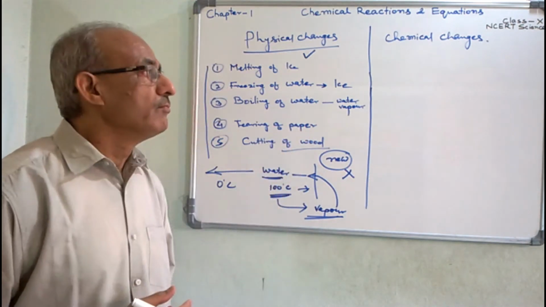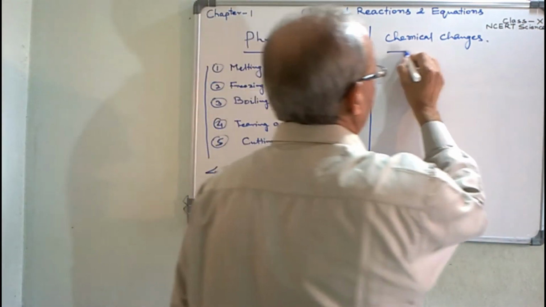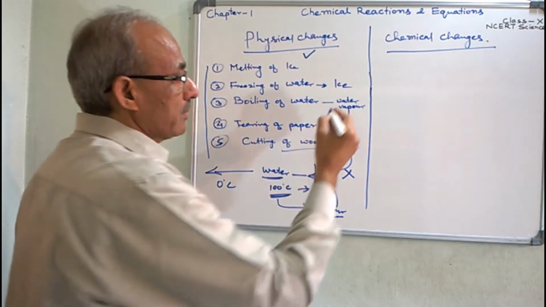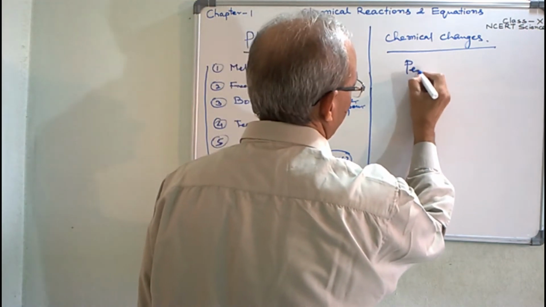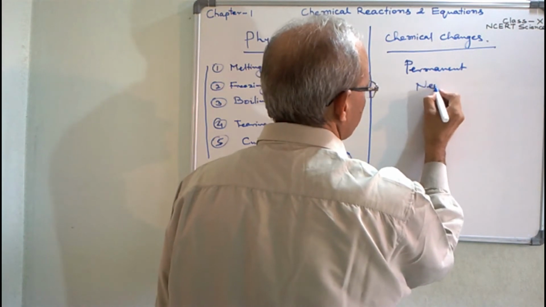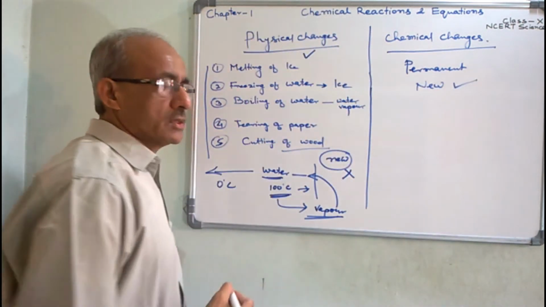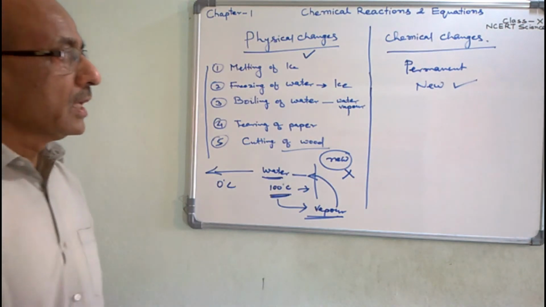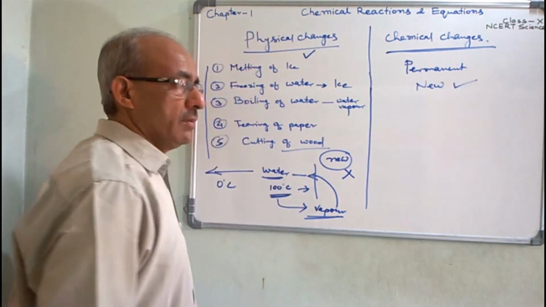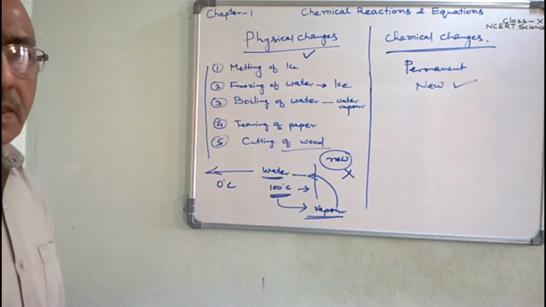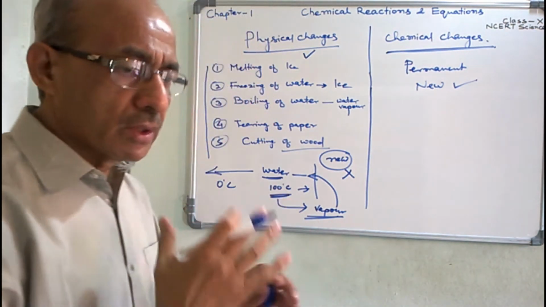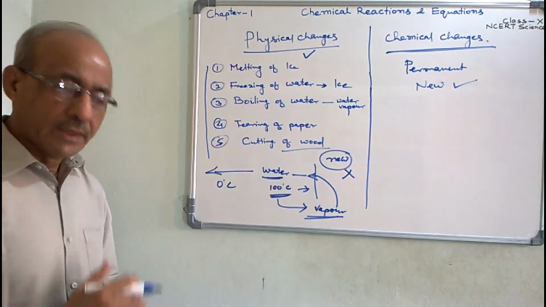But in the case of chemical changes, the changes are permanent. Changes are permanent, and a new substance is produced after chemical changes. Because chemical changes only happen due to change in composition of the substance at atomic level.